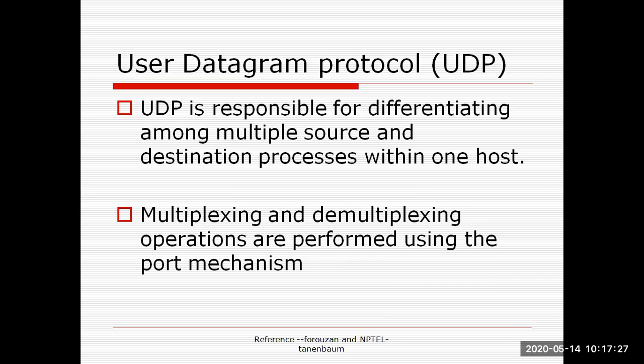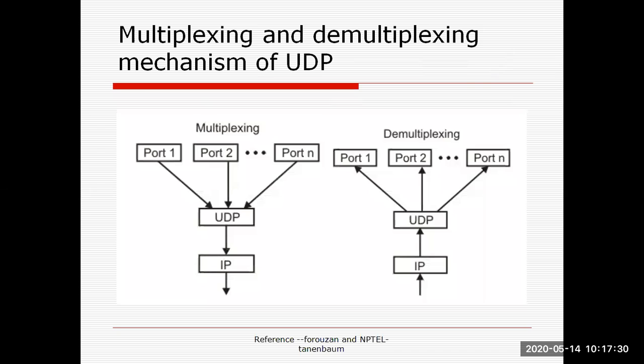Now, suppose there are two machines, they are communicating with each other. On that two machines, multiple processes are communicating with the multiple processes on the destination side. So here port 1, port 2, like port 10, it is also defined that multiple processes are executing on sender side and their respective counterparts on the destination side are again working. So basically, processes are executed on the particular port number. So user datagram protocol is used for multiplexing and demultiplexing of the data.